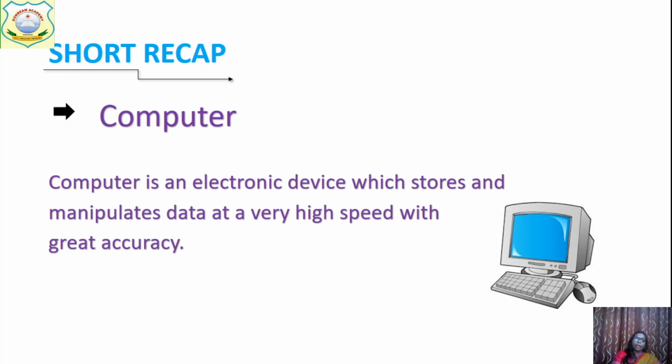What is written? Computer is an electronic device which stores and manipulates data at very high speed and great accuracy. You should remember this definition because a question can be framed like this. Computer is which type of device? Electronic device or mechanical device? Computer is an electronic device. It takes input from the user, processes it and provides output to the user with high speed, in few seconds, and great accuracy without error.